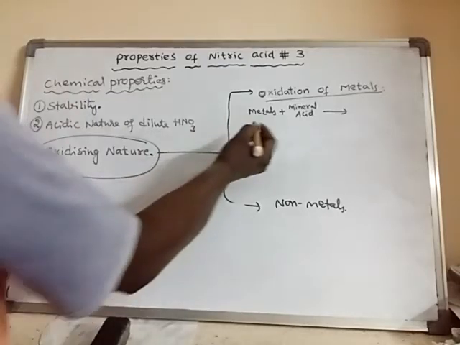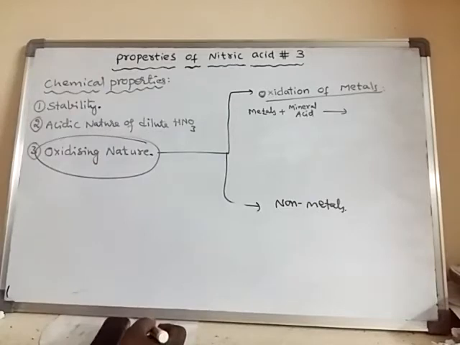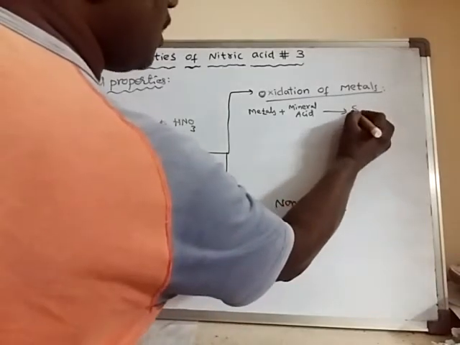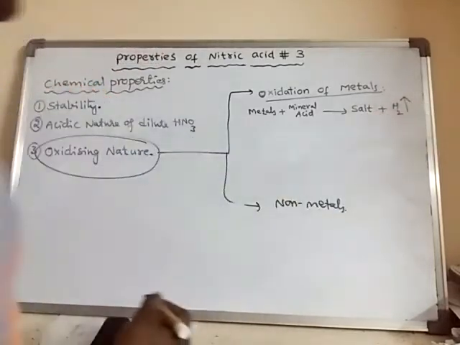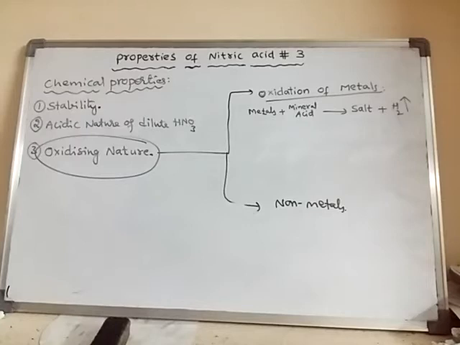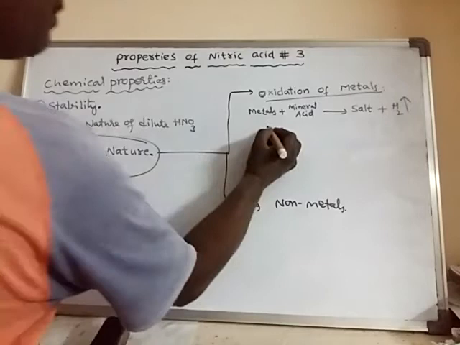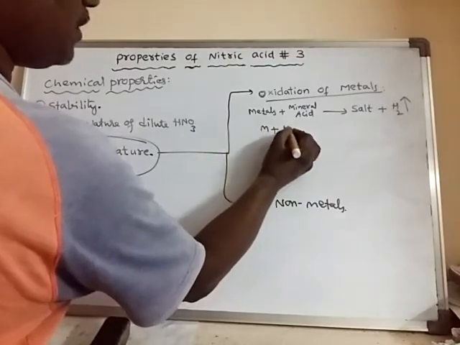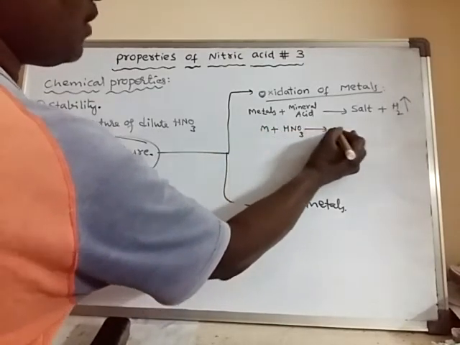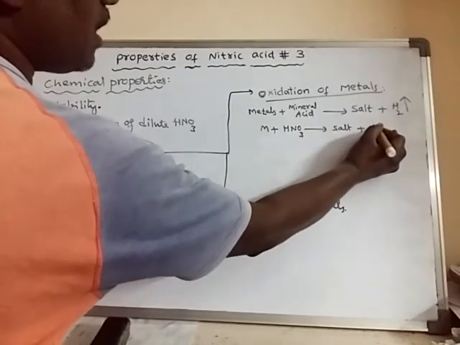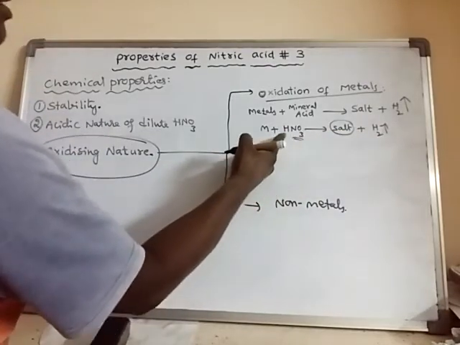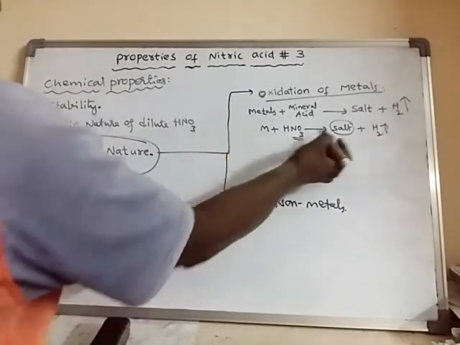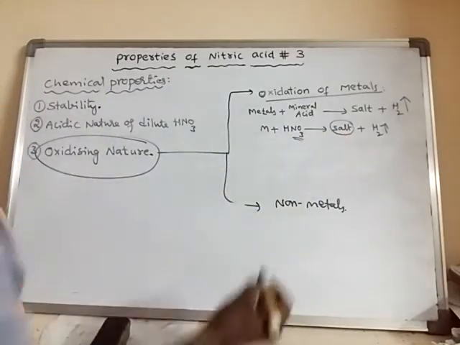Generally, when metals react with mineral acids, they form salt and liberate hydrogen gas. In the same way, when a metal reacts with HNO3, it forms a salt and liberates hydrogen gas. As the acid is nitric acid, the salt formed is metal nitrate.